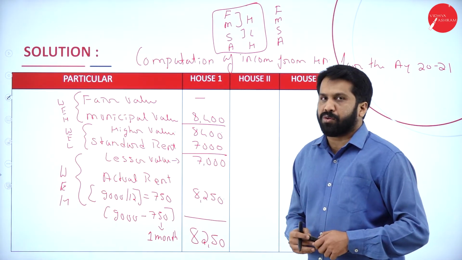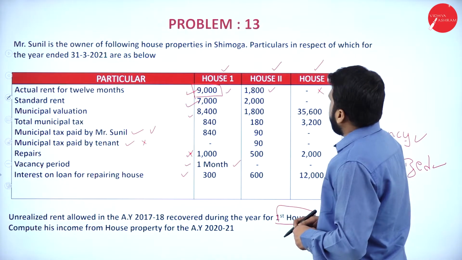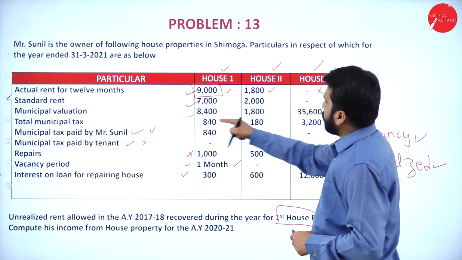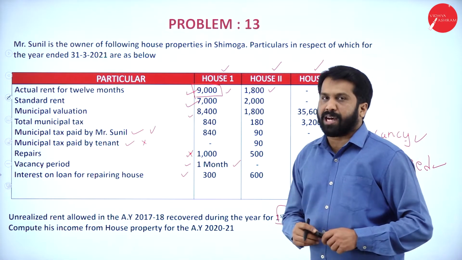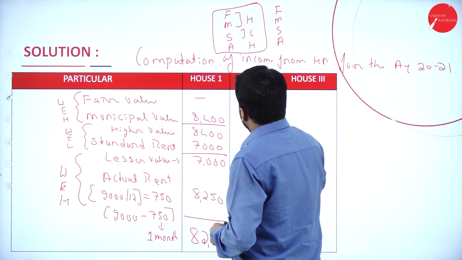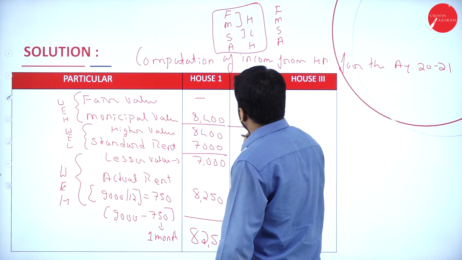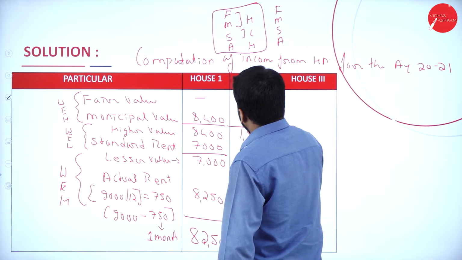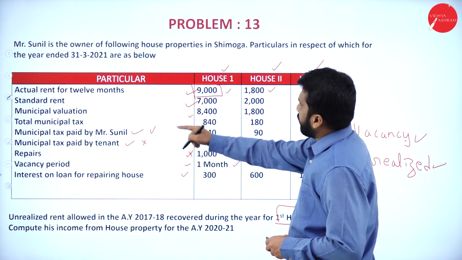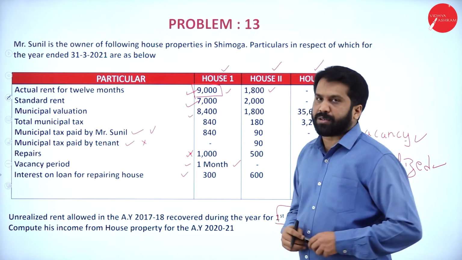Similarly, we'll do house 2 also. Now, house 2, what is the fair rent? It is not given. Municipal valuation is 1,800. So nil, we will go for 1,800. What is the standard rent? As per this, the standard rent is 2,000.